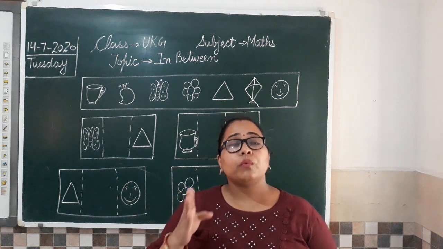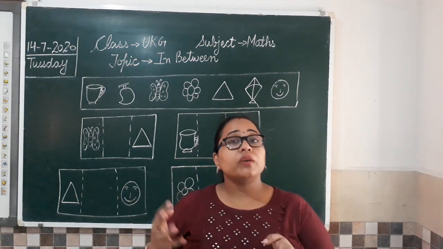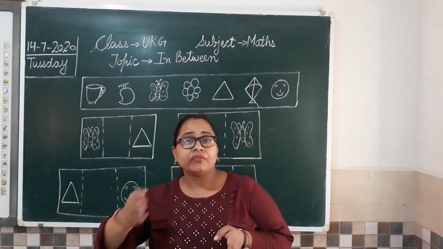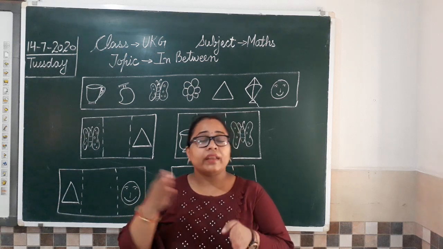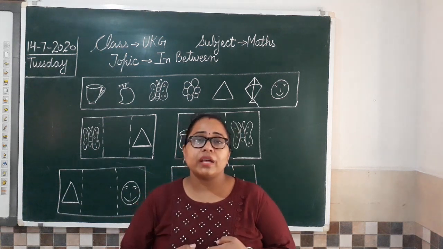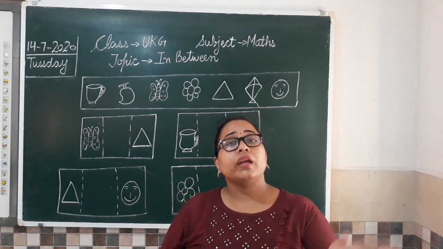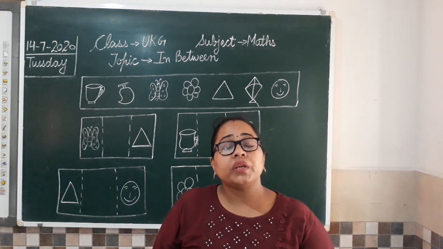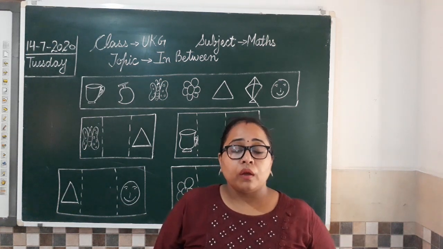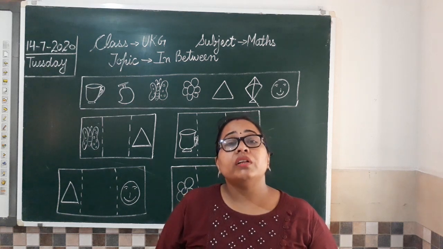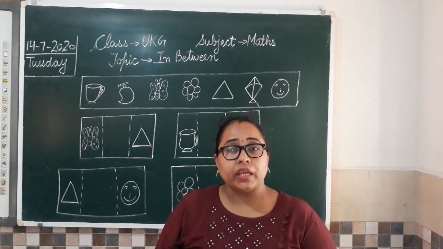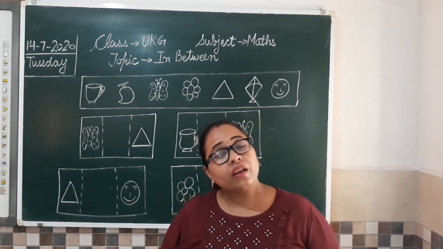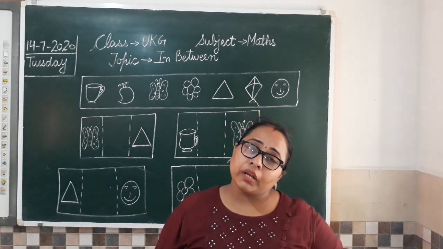Do you remember when ma'am taught you what comes after? So in after, what did we do? We were writing the number that comes after the given number, which was the next number. If for example I have given you 20, so what comes after 20? 21, right? Then another concept which we did, what comes before, and in that what we have learned? We have learned that if we are given number 20, the previous number is 19. So we have done what comes after, we have done what comes before.